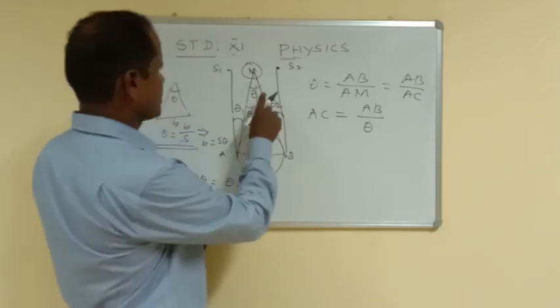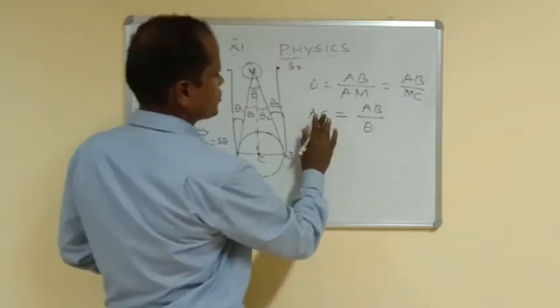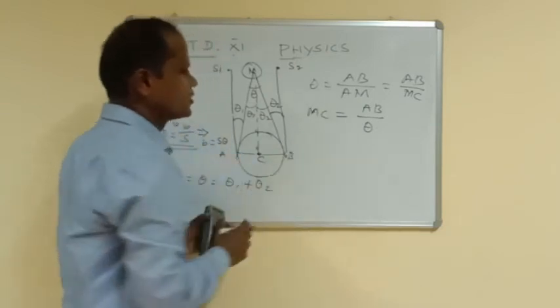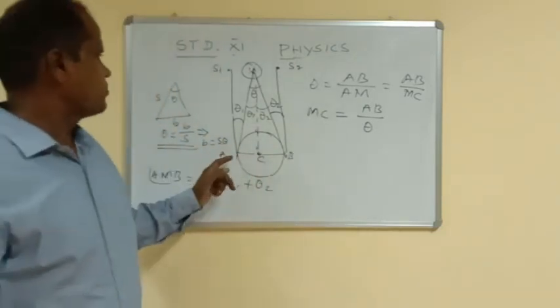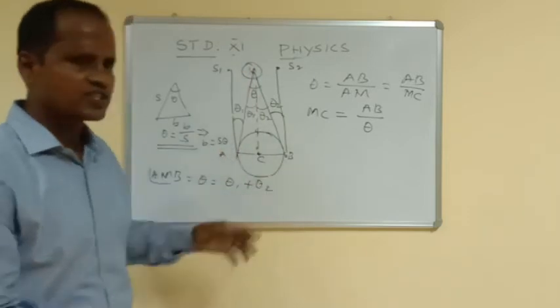AM is equal to what? Almost MC. This is MC, small correction. So MC is equal to AB by theta. What is AB? This one. This is AB.